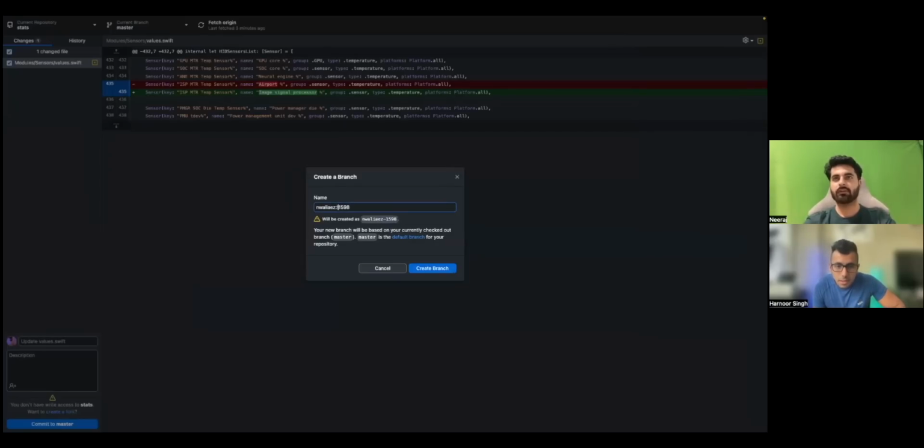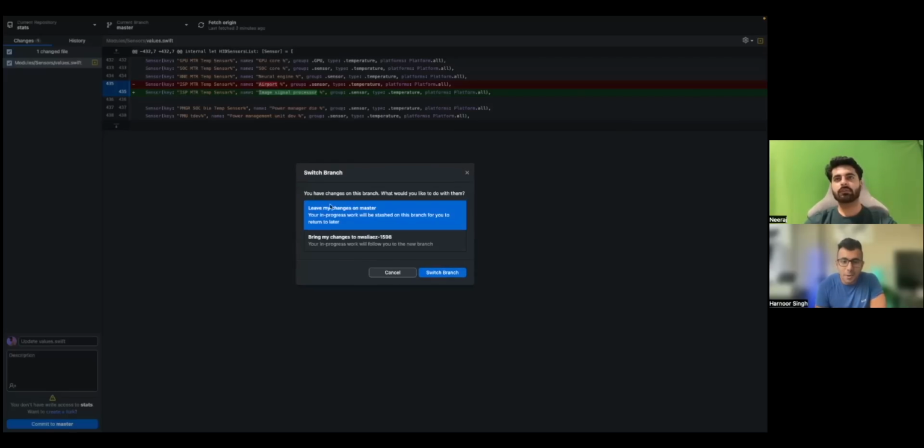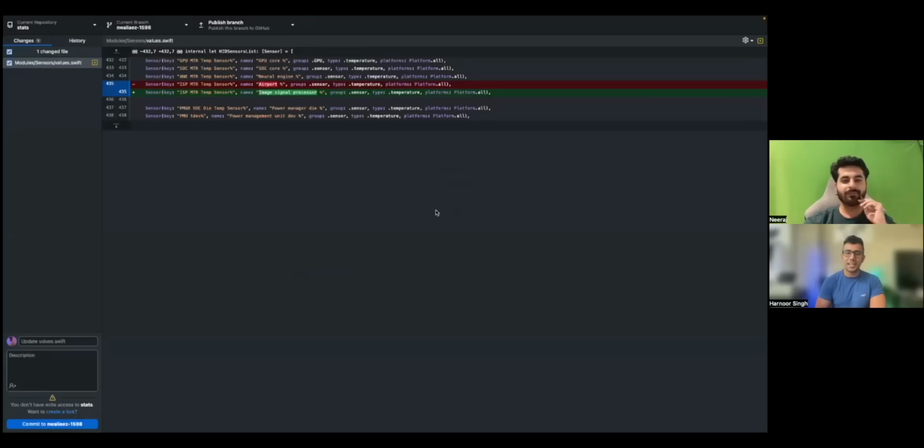So what if I add hyphen instead of that? Yeah, no, putting a hyphen works. Okay. This GitHub Desktop is handling my username and then colon, it's replacing it with hyphen. Correct. Okay, create branch. And now this is leave my changes, bring my changes. Yes. Got it. So what I usually do is I first create a branch and then make changes. But in this case, as I already made changes, we need to select this option, right? Yeah, it's easier for kids to understand, so that's why I use this technique, a bit straightforward.